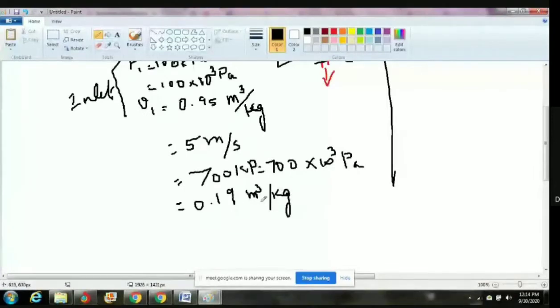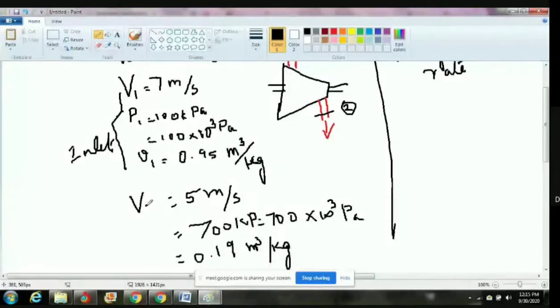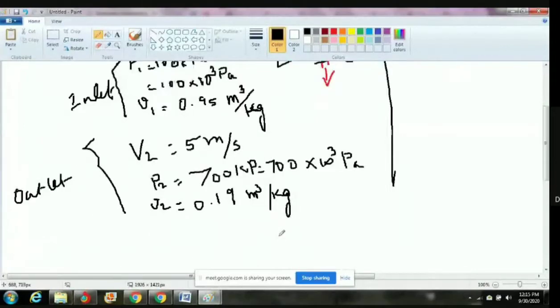What is meter per second? Check the inlet. That is velocity. So it's outlet, so V2. Leaving is nothing but outlet. The first one is entering, that is inlet. The next one is leaving, leaving is outlet. So velocity is the V symbol, here also V. Pressure is P, outlet means P2. This one is also 0.19 meter cube per kg, so specific volume. Outlet means 2, so v2. Okay, ma? So the data is available.